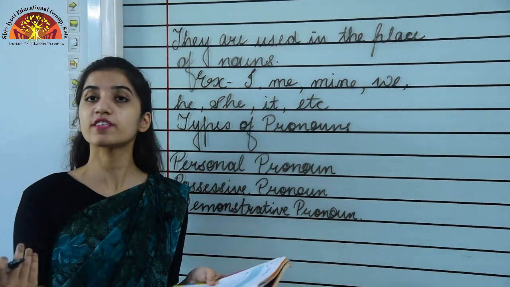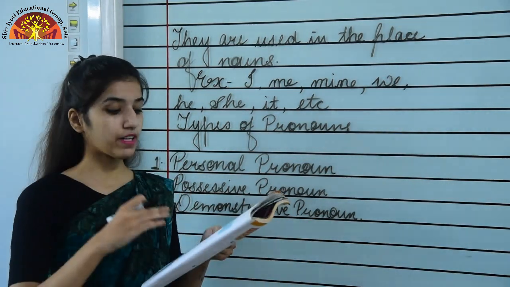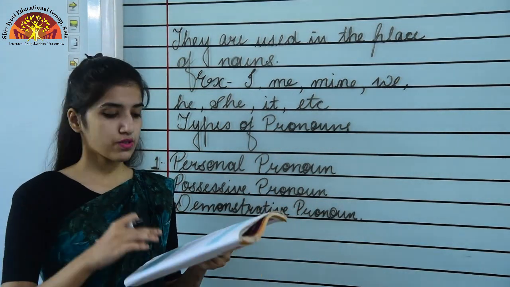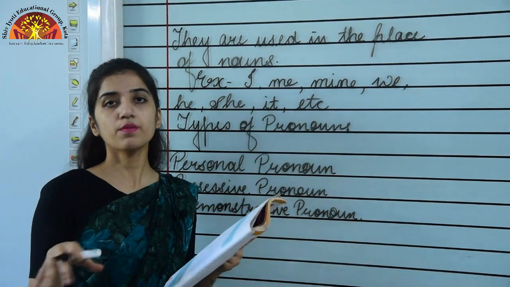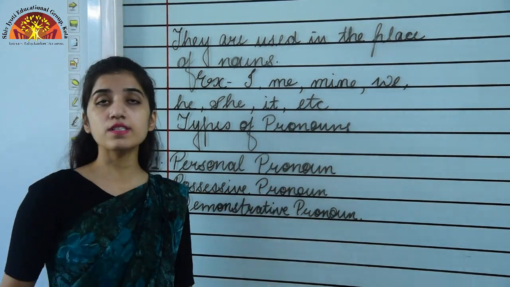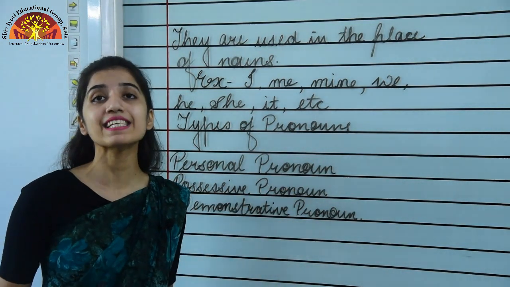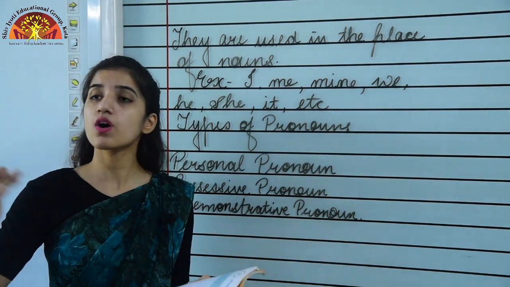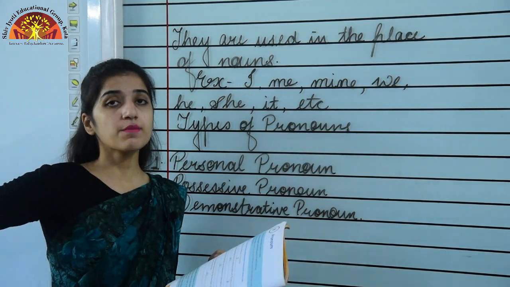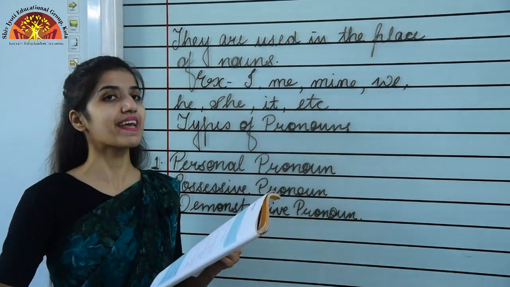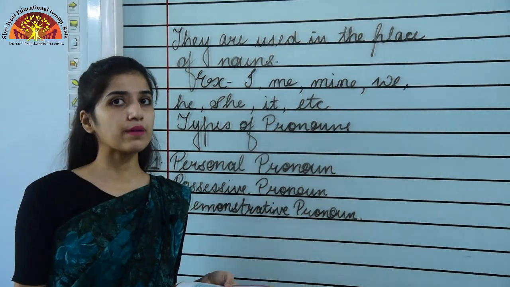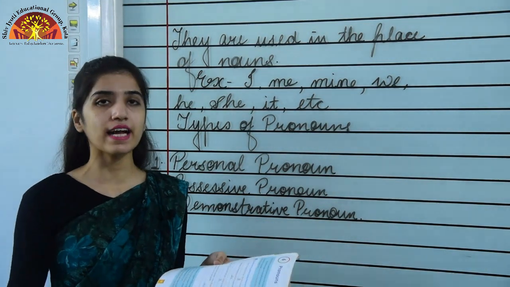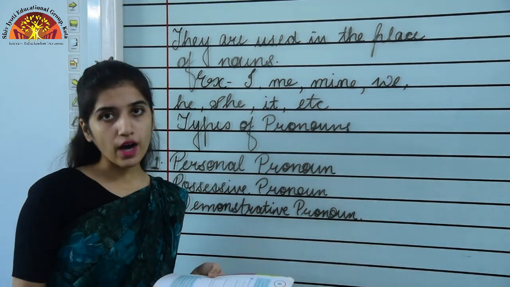You can see it on page number 16 only. It's given in the last blue box. There is written personal pronouns. So that is only what? Personal pronouns over there. Okay, so personal pronouns are used in the place of names of person, place, animals or things. So personal pronouns we use in the place of nouns. I can call them shortly, right? Because names of person, place, animal or things, that are what? That are nouns only, right?